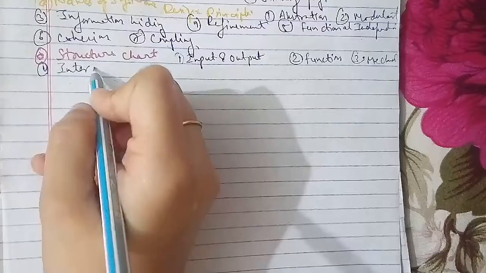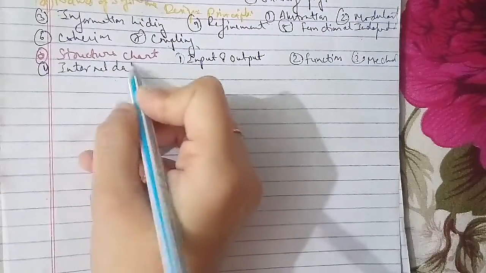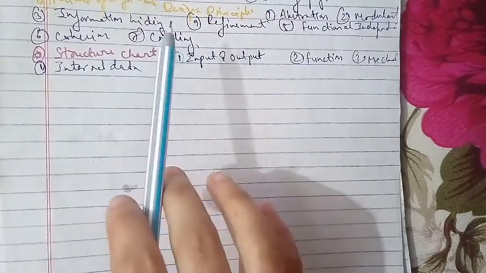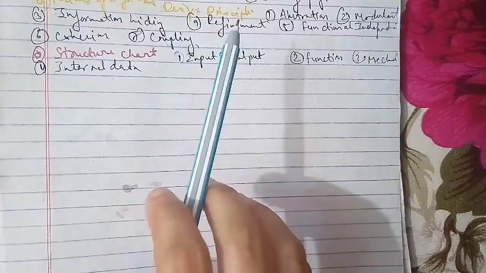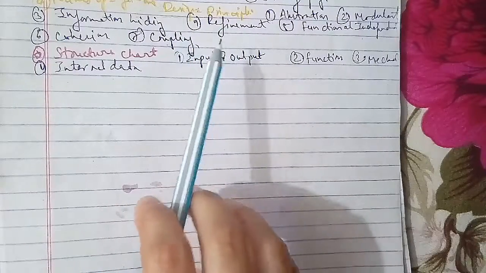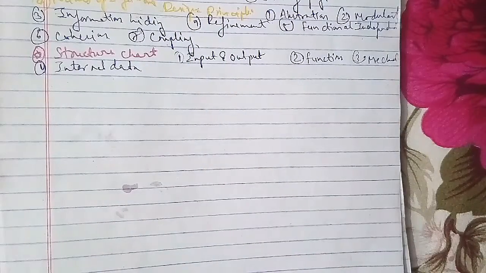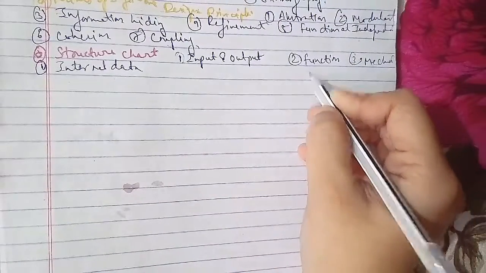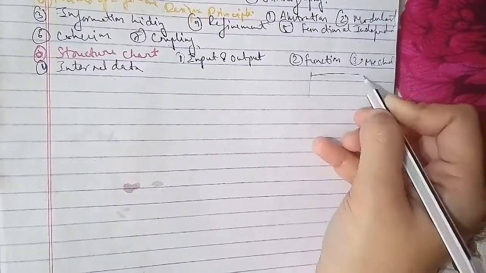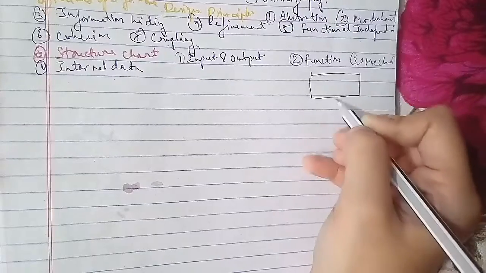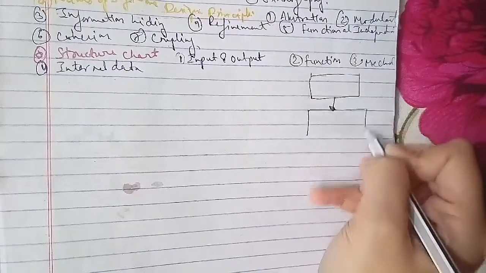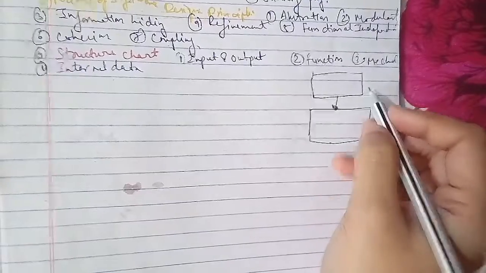Two modules can be connected to each other by connectors, as shown here. So we'll represent it like this: this is the calling module, and this is the called module.